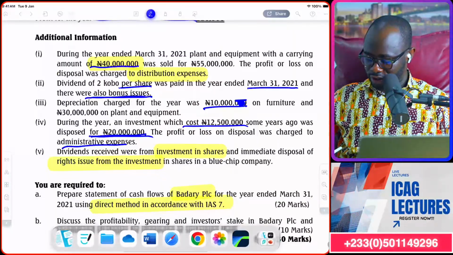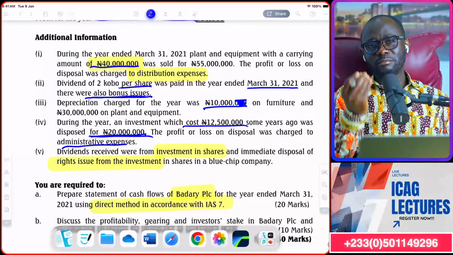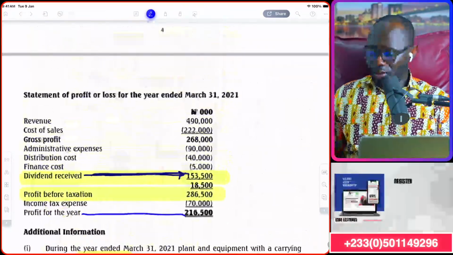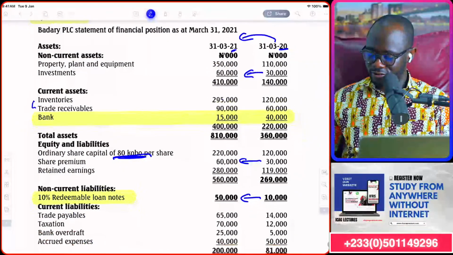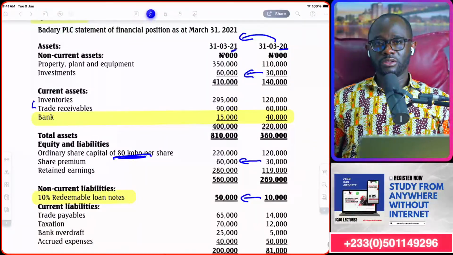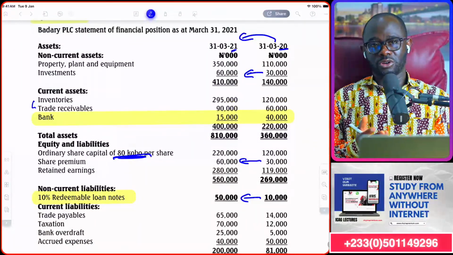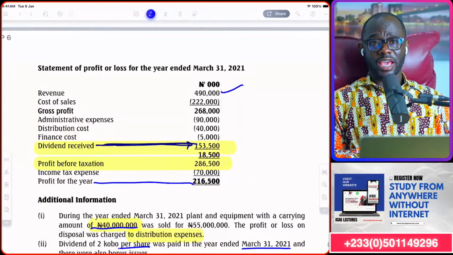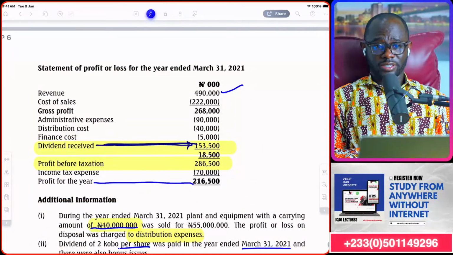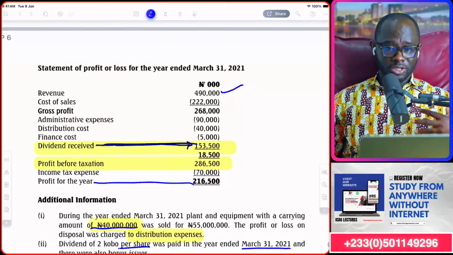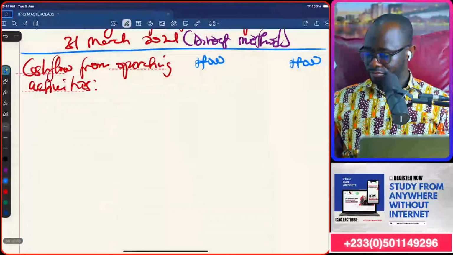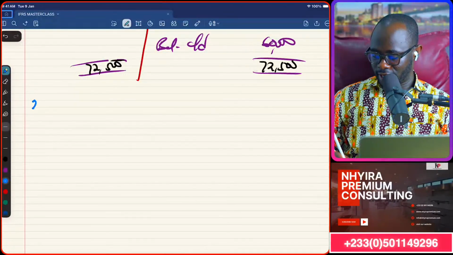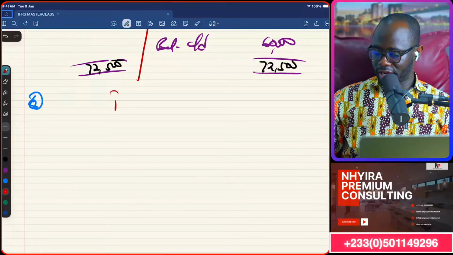So what do we do first? If we need the money we've received from our customers, what do we do? We prepare the debtors control account. So we use the trade receivable to prepare the trade receivables control account, then we're going to assume that all the sales that occurred during the year were on credit. Then we can get a difference to get the cash received from them. So we go back to our workings. That will be workings 8. So we prepare the trade receivables.